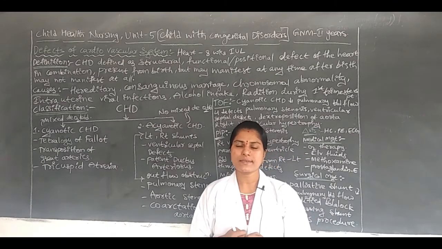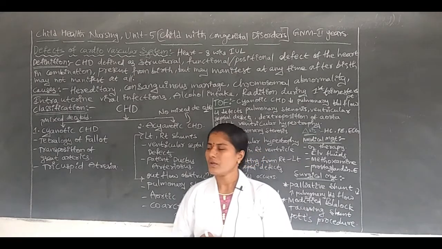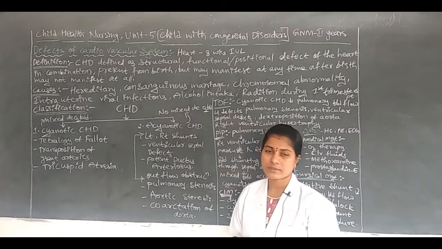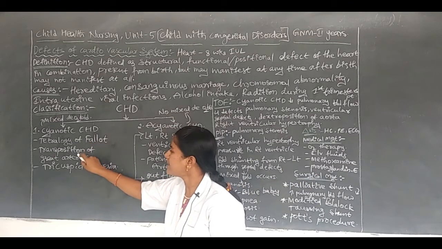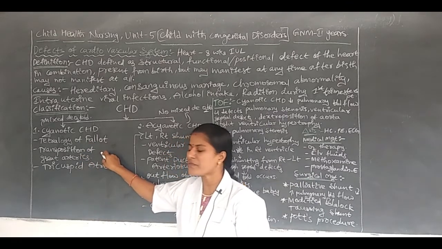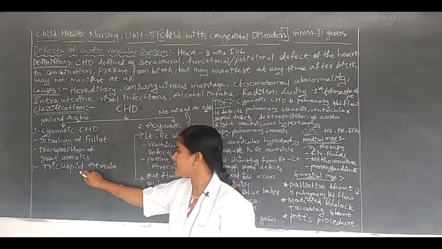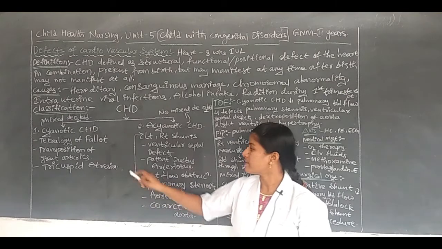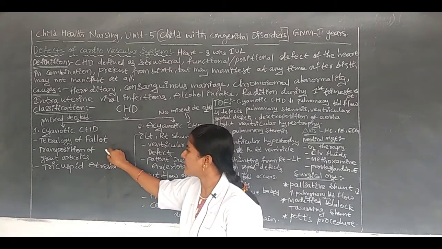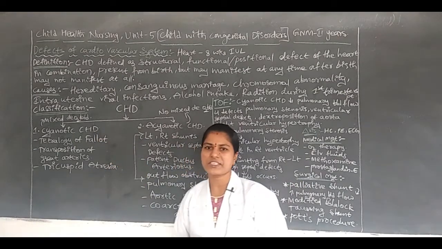Okay, that is bluish discoloration. In that, again some conditions are there: one is tetralogy of Fallot, another one is transposition of great arteries, another one is tricuspid atresia. These are the sub conditions under the cyanotic CHD.